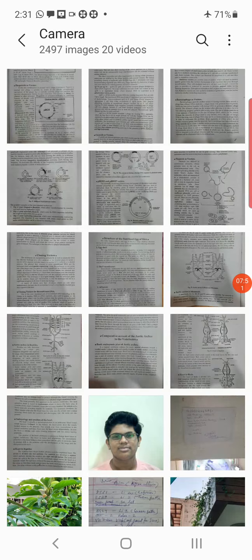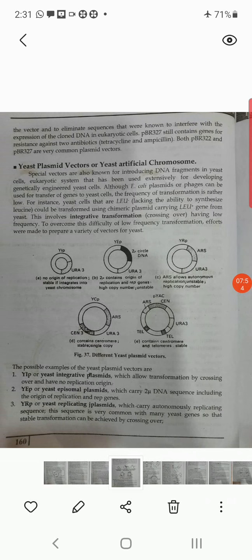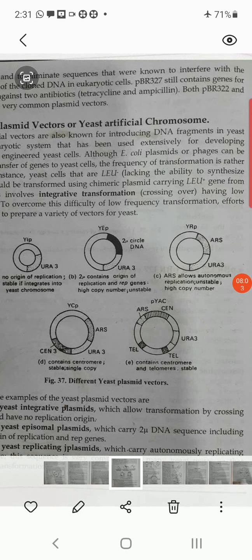Then next, in the same way, the yeast plasmid vectors or yeast artificial chromosome. See, in the yeast artificial chromosome, nowadays very advanced techniques are there, and special vectors are also known for introducing a DNA fragment into the yeast cell. So we can introduce the gene into the yeast cell also. That is a eukaryotic system that has been used extensively for developing genetically engineered yeast cells.